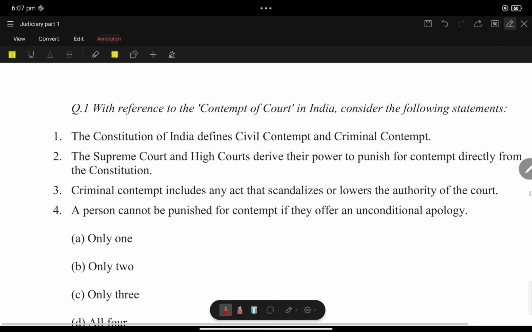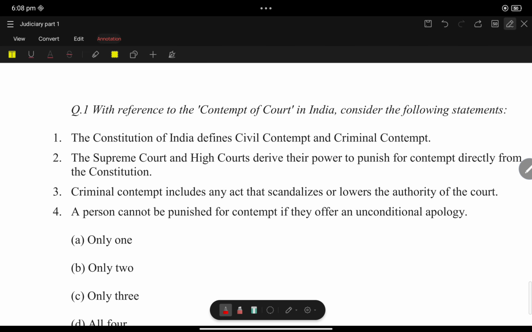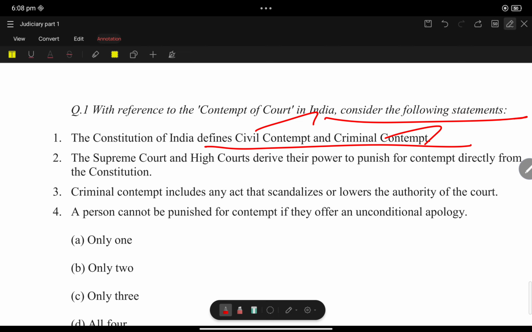Now, with reference to contempt of court, consider the following statements. The Constitution of India defines contempt and defines civil contempt and criminal contempt. No, the Contempt of Court Act 1971 defines civil and criminal contempt. The Supreme Court and High Courts derive their power to punish for contempt directly from the Constitution. Yes, directly from the Constitution: Article 129, Article 215, and Article 142, Clause 2.